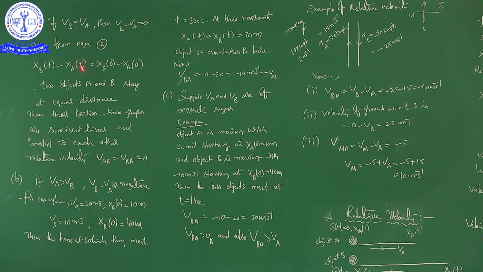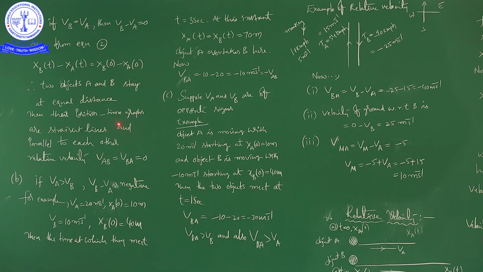Now from equation 2, just now I told you what equation 2 is, you can write this one. The position of B after a certain time t minus the position of A after time t is equal to xb of 0 minus xa of 0. So what is this expression saying for us? This expression is saying that two objects A and B stay at equal distance. Then their position time graphs are straight lines.